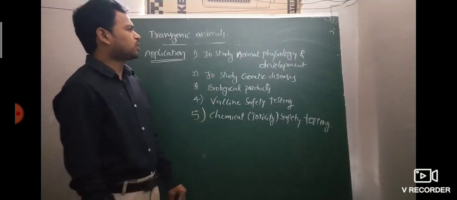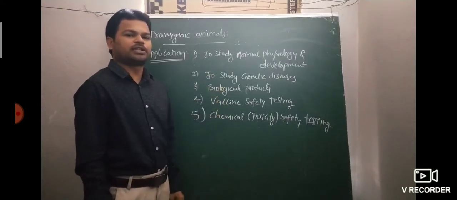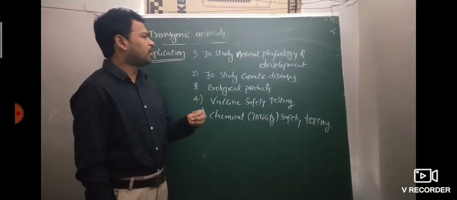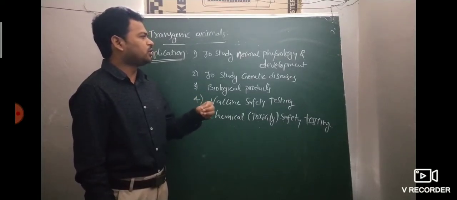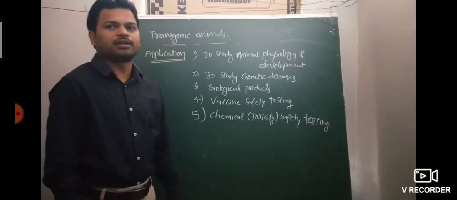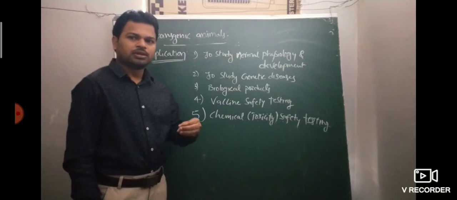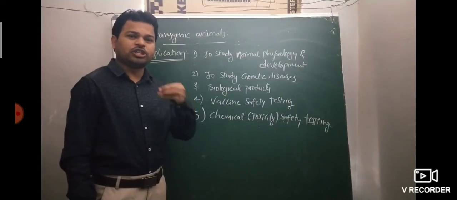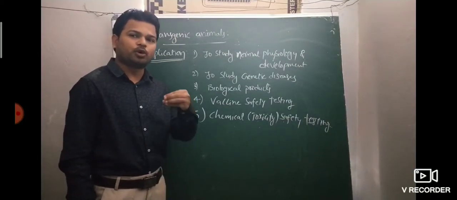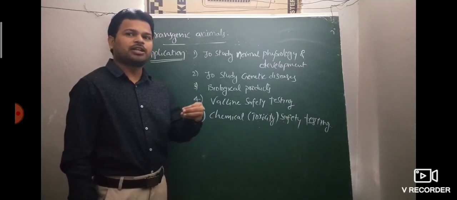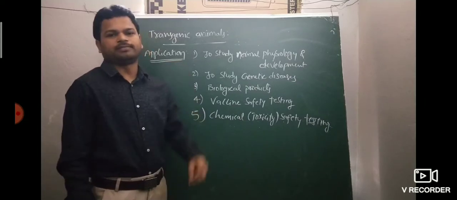First one, to study normal physiology and development of a gene. Generally, a gene is involved in producing a protein, so ultimately the gene product is a protein only.